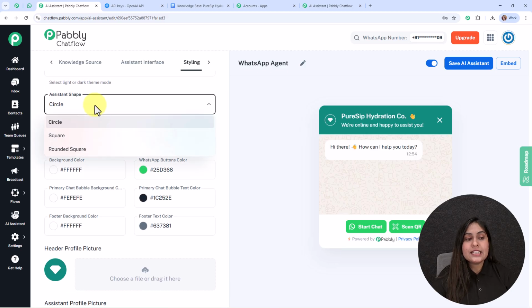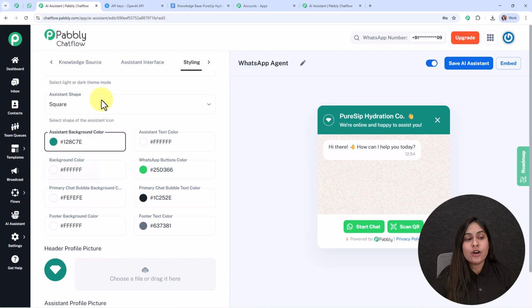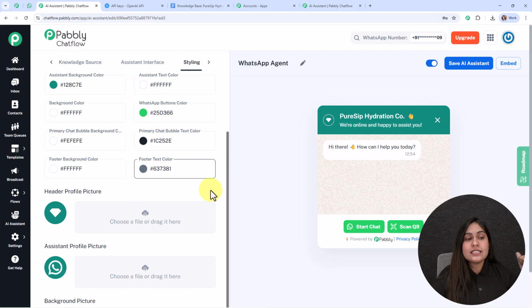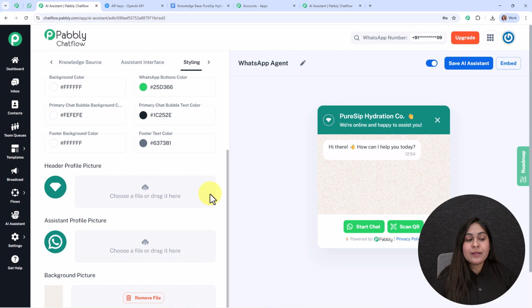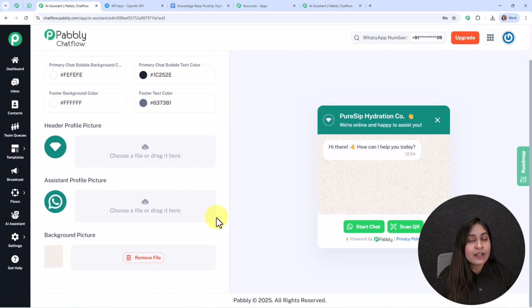Then you can change the assistant shape to circle, square or rounded square. I'm going to keep it as circle only. Then you can change the assistant background color, assistant text color, background color, WhatsApp button colors and many more. For now I have used the basic ones, but you can update it accordingly. Then you can add a header profile picture, assistant profile picture and a background picture in your assistant as well. For now I have not uploaded any media.